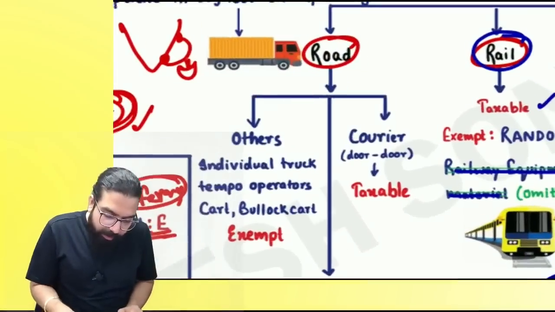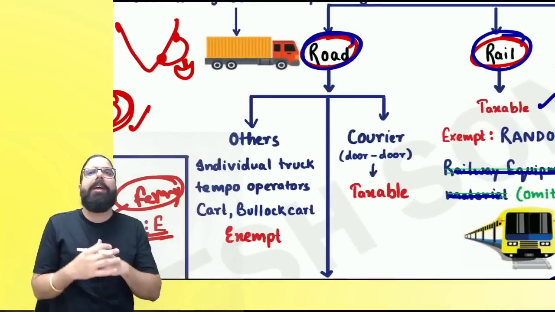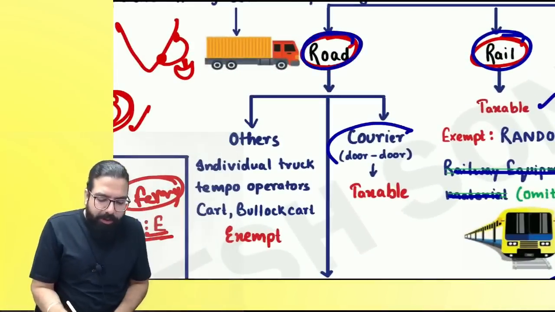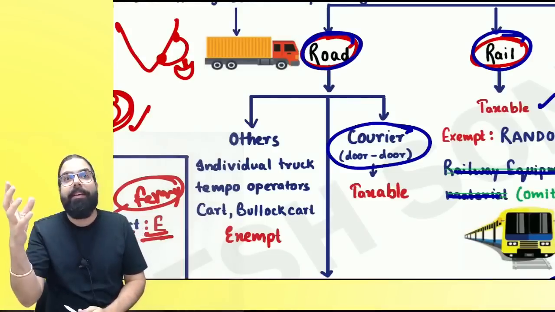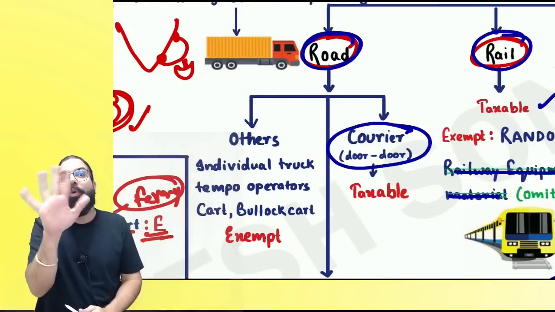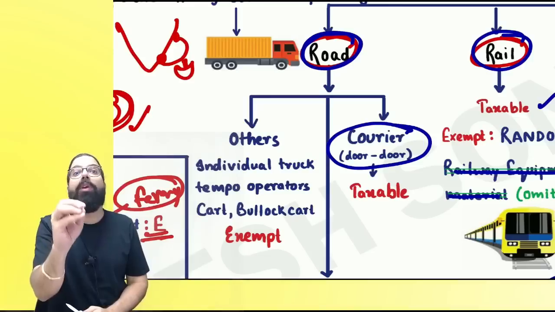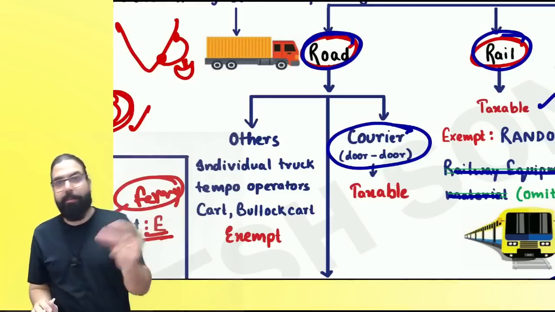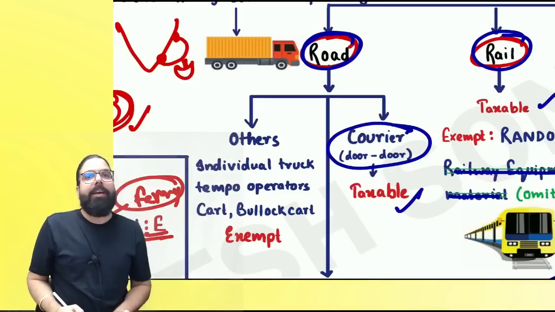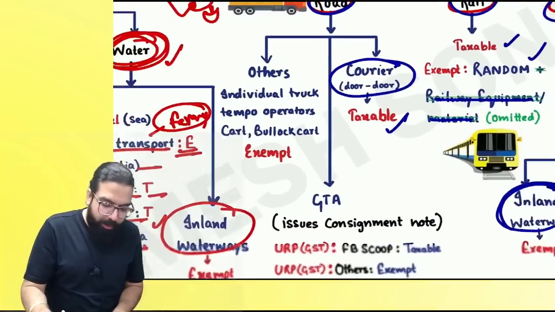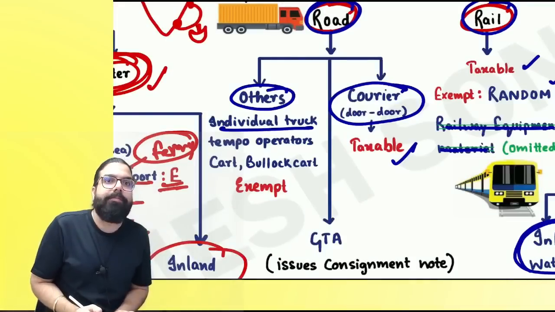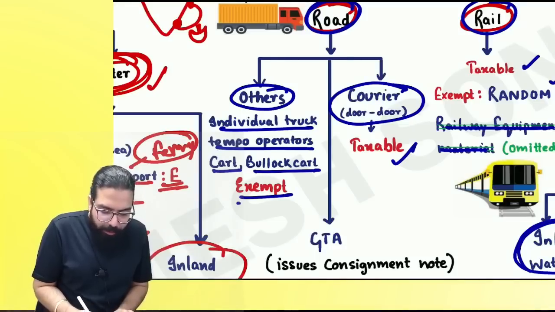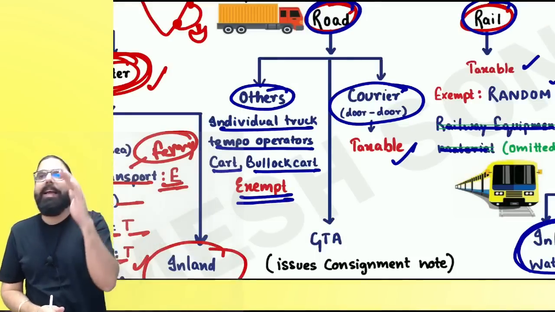Next. Sir, road transportation. If goods are being transported by road transportation, there is courier. What is courier, everyone? See, a GTA gives you a consignment note. Courier doesn't give you a consignment note. Courier is generally used for time sensitive items. Done? Okay. Courier is always taxable. Door to door service. Can we go ahead, everyone? Here, if it is others like individual truck wala, tempo operators, cart, bullock cart, then it will be always exempted. Can I go ahead, everyone?